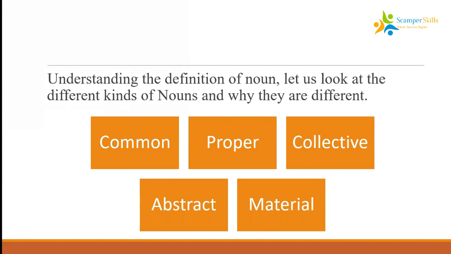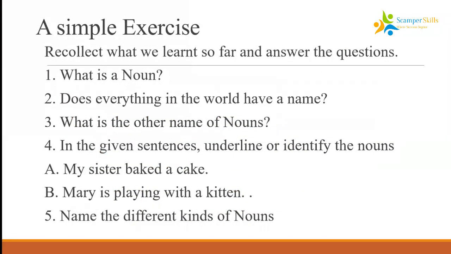Now, these nouns are of different kinds, and the major categories are common, proper, collective, abstract, and material. We can classify the nouns under these five major categories. Now, understanding so much, let us do a quick exercise before we move on.